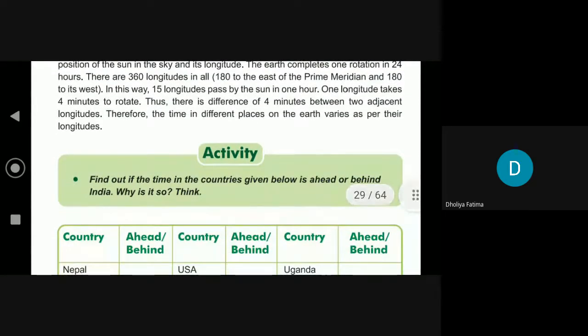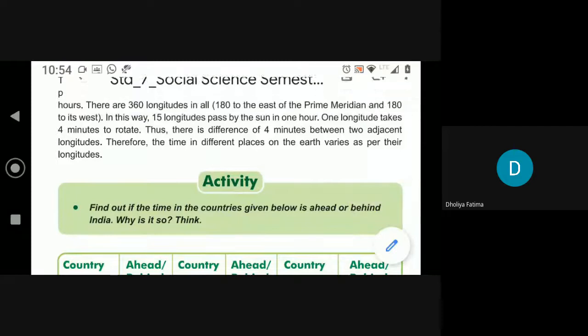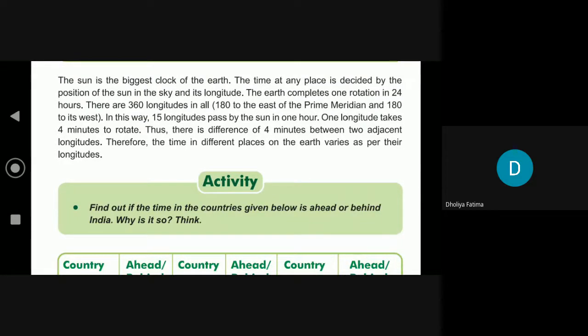So in this way, 15 longitudes pass by the sun in 1 hour. One longitude takes 4 minutes to rotate.